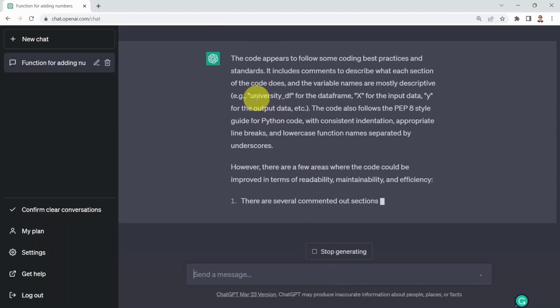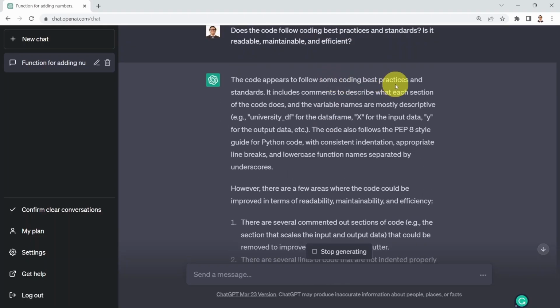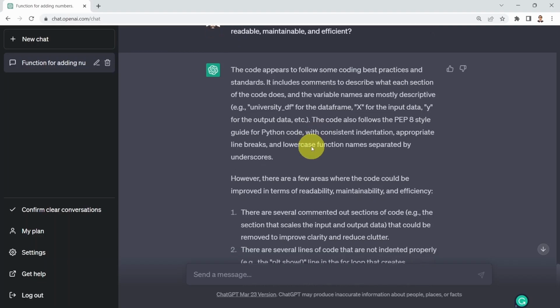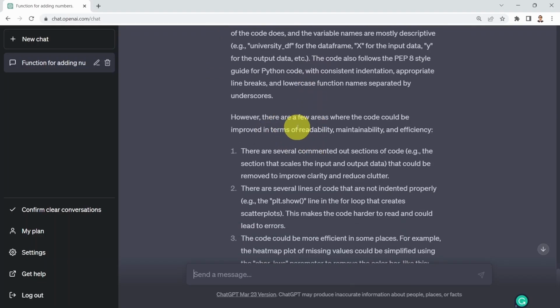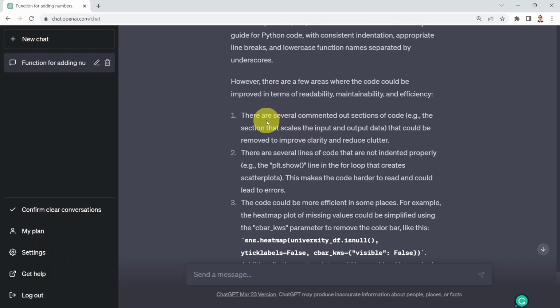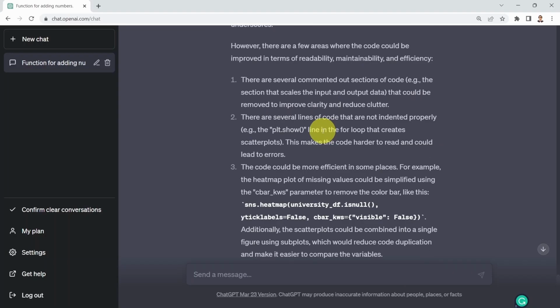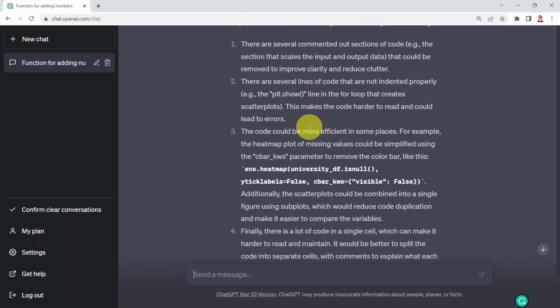Here it's going to tell you that the code appears to follow some coding best practices and standards, which is great. It includes comments to describe what each section does, and the code also follows the PEP8 style, which is simply a styling guide for Python code. However, there are a few areas of improvement. For example, there are several commented out sections of the code. If you recall, we had the scaling part, which has been commented out, that could be removed to improve clarity and reduce clutter. That's a good point. The second point, there are several lines of code that are not indented properly, which makes the code harder to read.